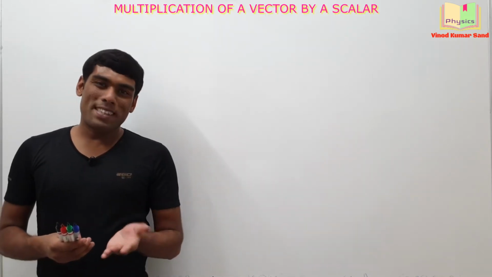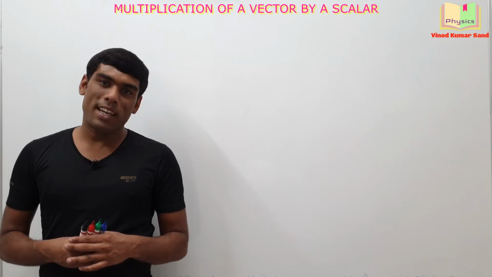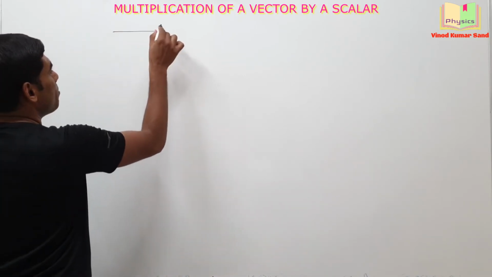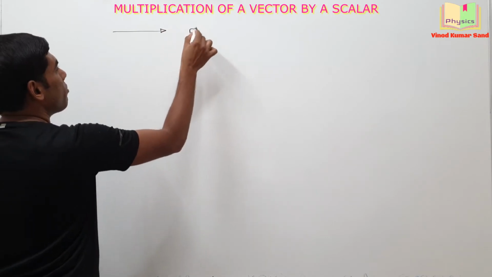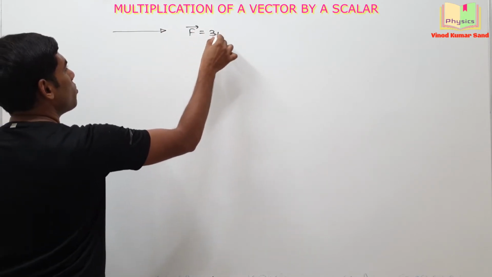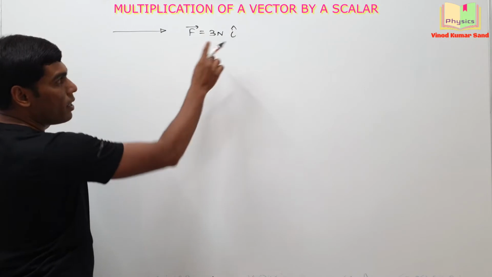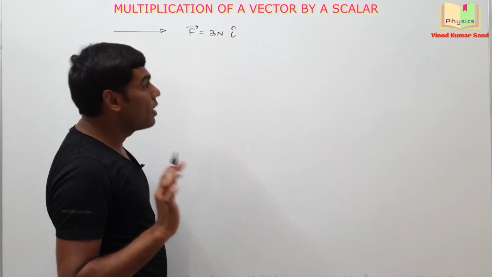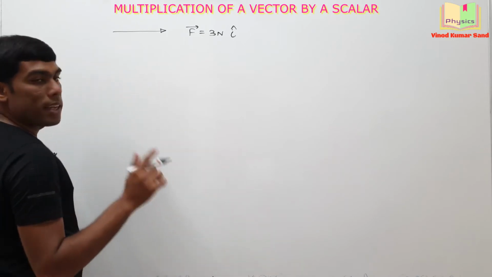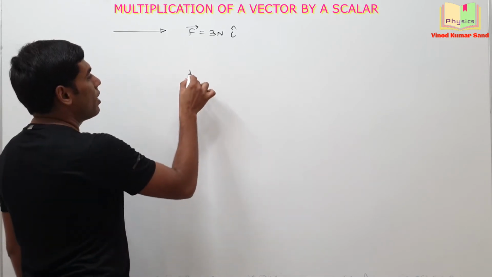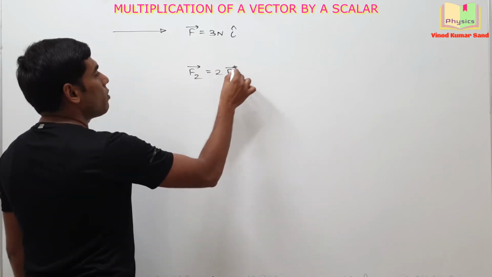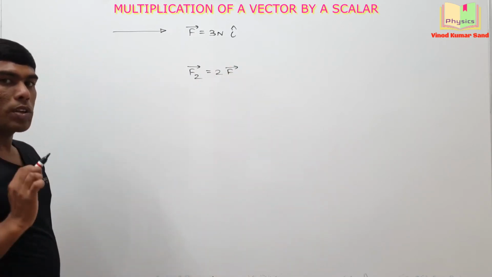Our next topic is the multiplication of a scalar with a vector. Let's learn it through a few examples. Suppose we have the f vector equal to 3 Newton i cap. i cap means this force of 3 Newton is acting along the x-axis. Now I define another vector. I call it f2 vector, 2 times the f vector. How will you represent it?